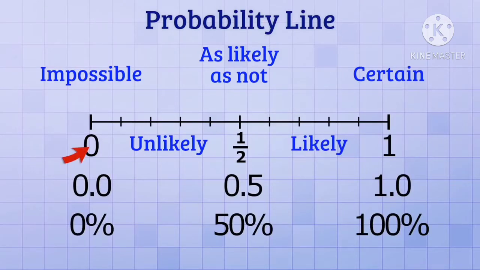A probability of 0 is the same as a 0% chance of something happening. A probability of 1/2 is the same as a 50% chance of something happening. And a probability of 1 is the same as a 100% chance of something.